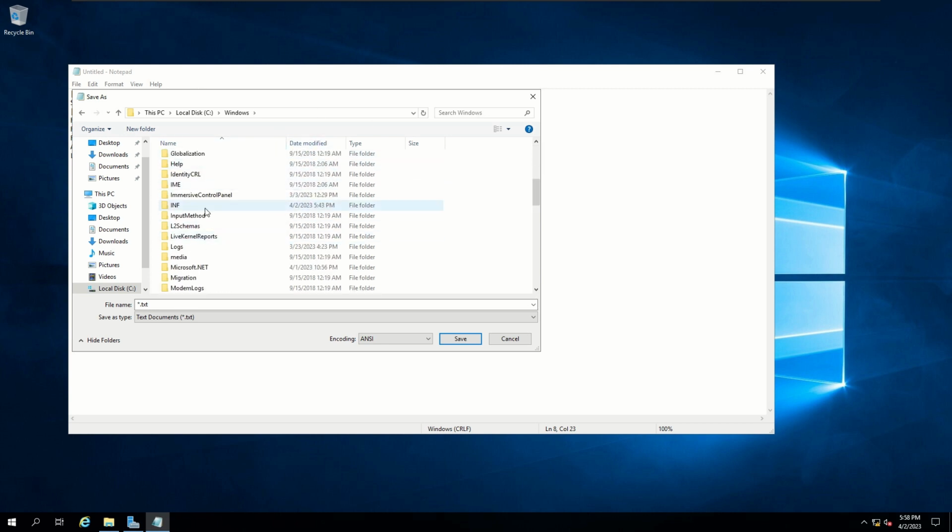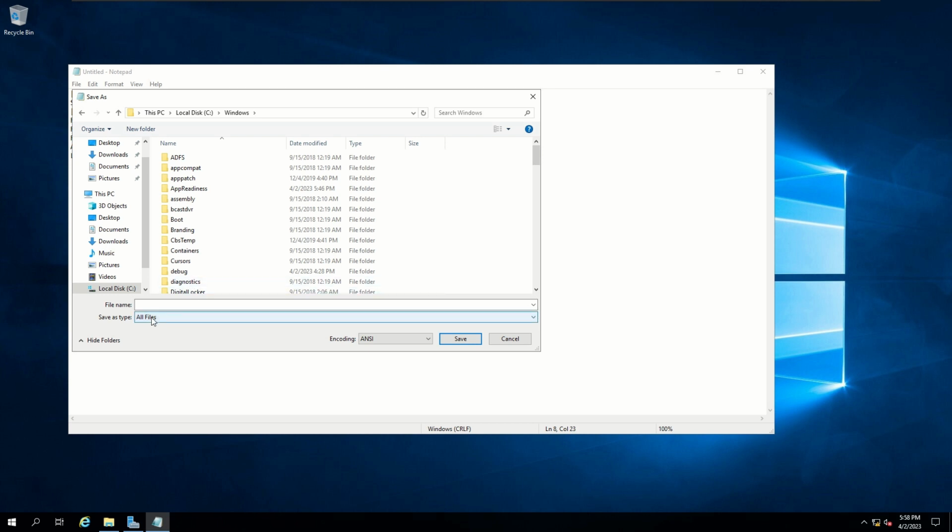Now you might run into some errors when it comes to saving directly to this folder. If you do, what we're going to do is save it to our desktop and then move it over. So let's go ahead and attempt to save it in there first. Let's change this to all files, and the name is going to be CA policy.inf. That's important, that you put that .inf and you have all files selected so it saves it as the proper file type. Otherwise, it'll just save it as a regular notepad document. So let's go ahead and save it now.